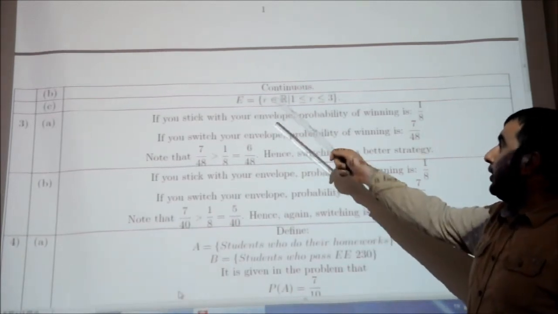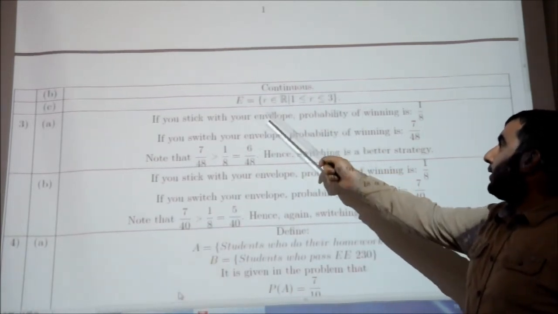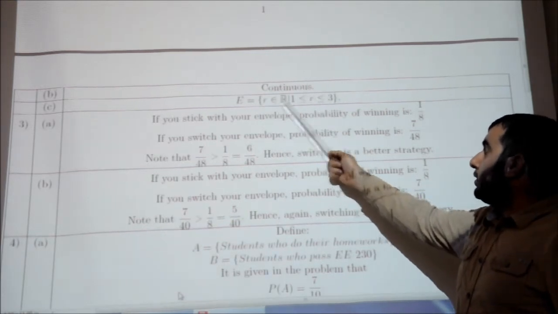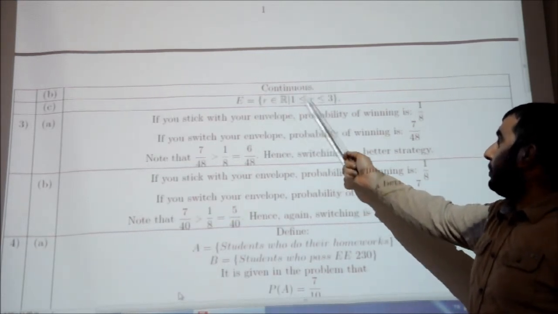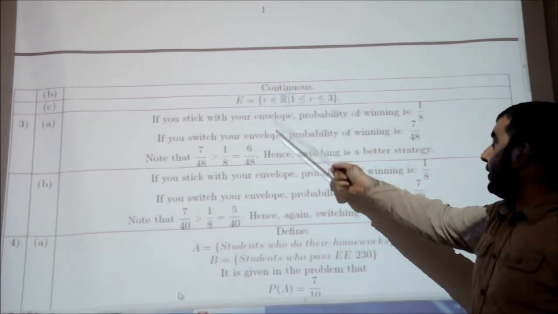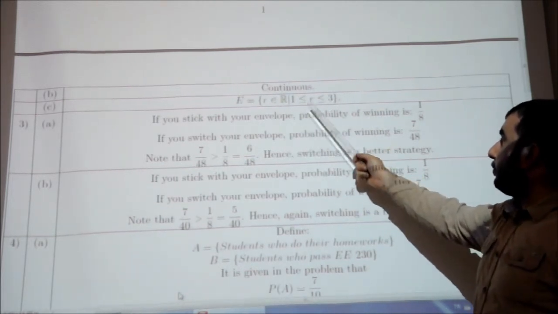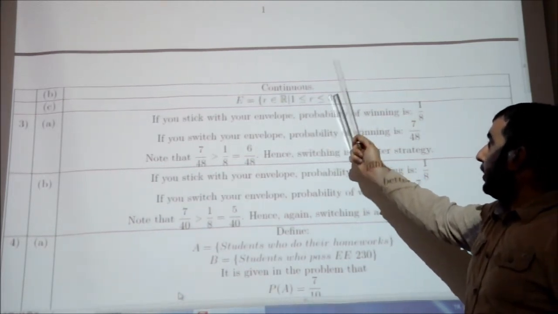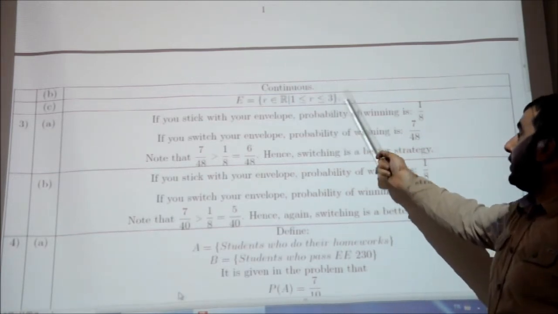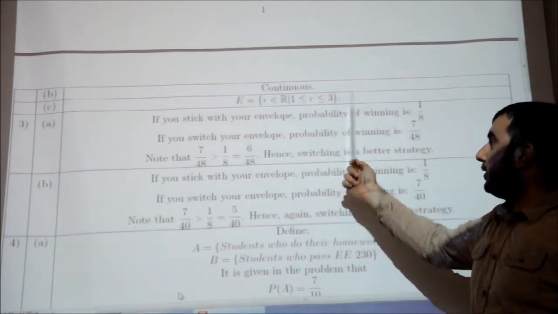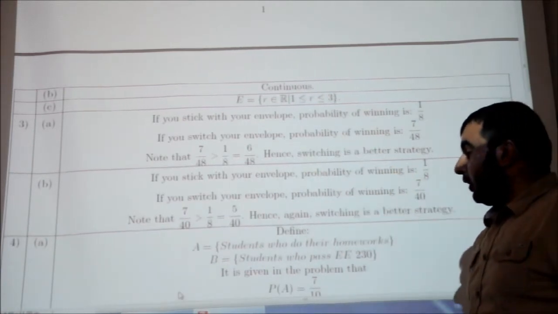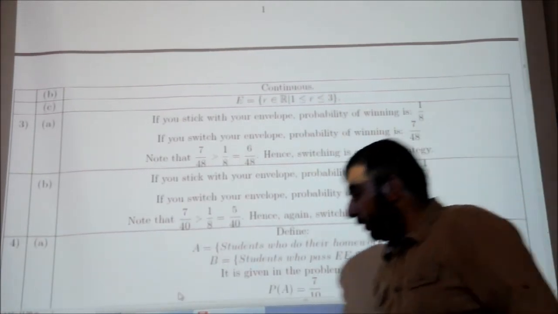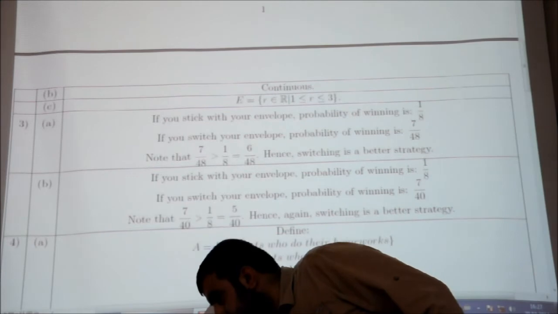In this part, we define the event like that. Radius is an element of the real number set, and the length of the radius is between 1 and 3. So the event can be defined like that.